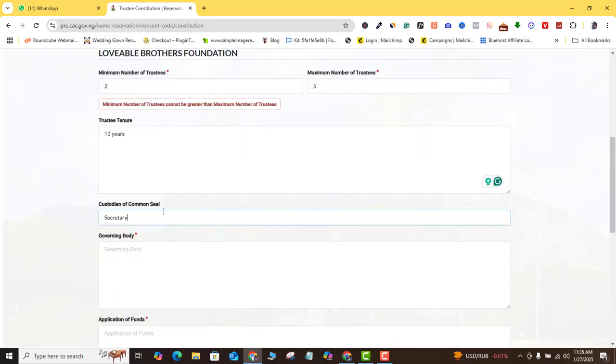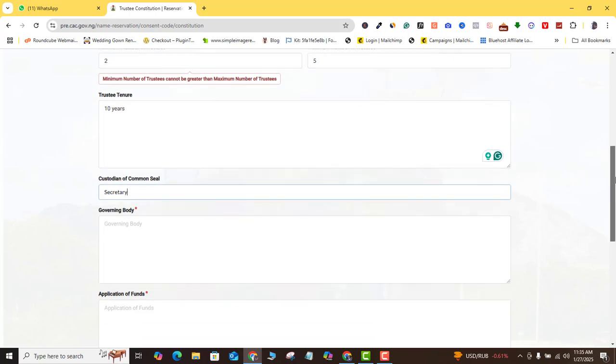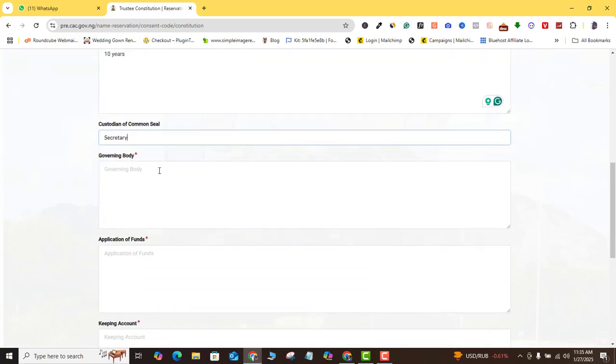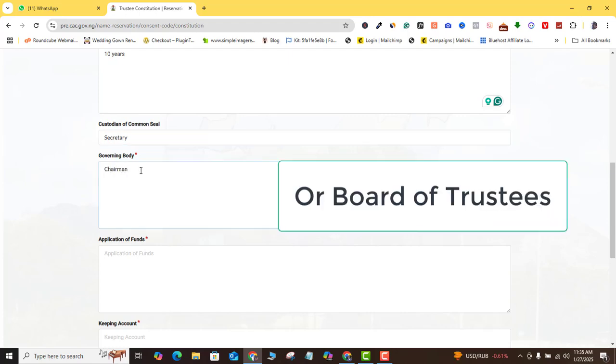For the custodian of common seal, I'll go with the secretary. You can always do that. Now for the governing body, I'm going to use the chairman. You can also do that.